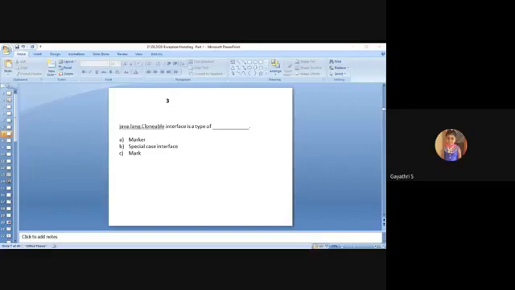Actually, the remaining one is the answer, A. So the Cloneable interface in Java is a type of marker interface, an important MCQ question. First, what do you mean by marker interface? A marker interface means an interface with an empty body. No method declaration, no variable declaration, just empty. So the Cloneable interface is a type of marker interface.